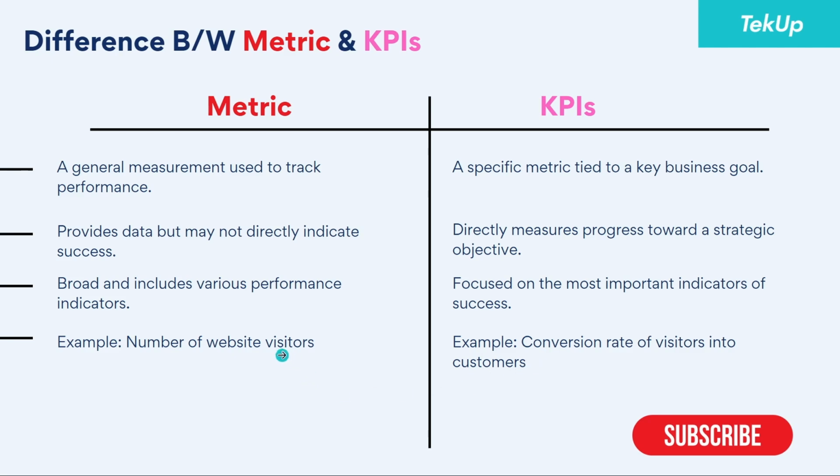Now, let's say, for example, when we come to metrics, let's say we have 10,000 visitors visiting the website in a month, without us finding out if they actually made a purchase or how they actually interacted with the website. But when we are working on key performance indicators, we are looking at how many people actually visited the website and how many people actually purchased after visiting the website.